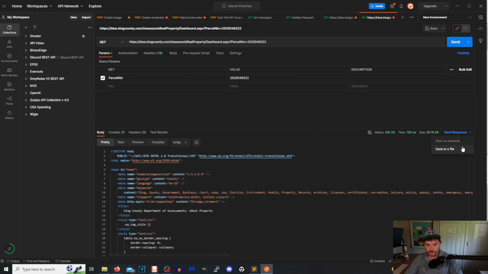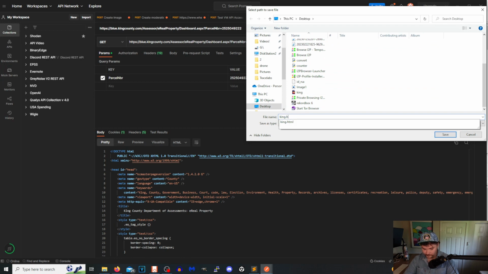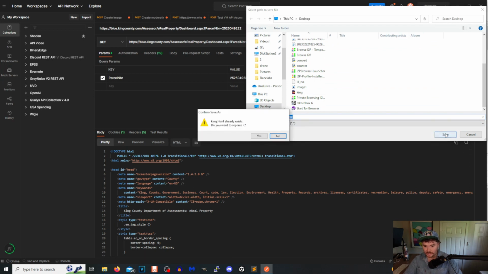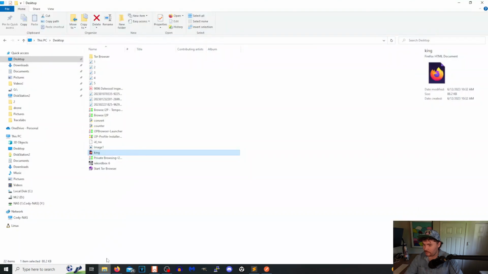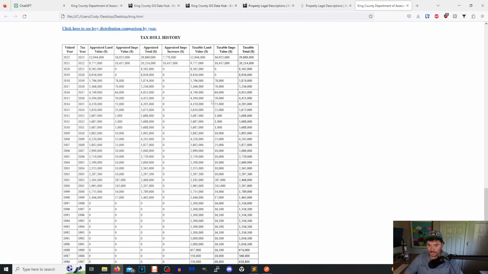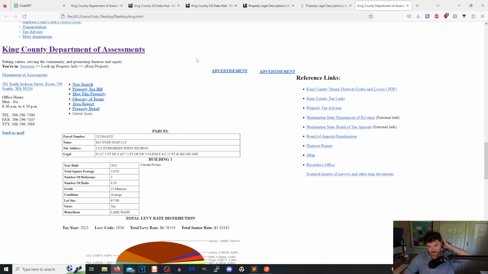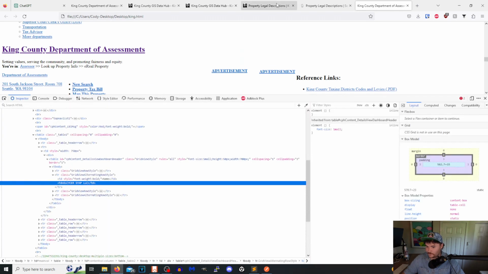It is HTML, so we'll save to a file, and then we are just going to name this one king.html. Hit save. Yes, I know it exists. We'll go ahead and open it up real quick. And this is what we got. So it is an HTML file. And what we are trying to gather from this is the name of the property owner, whether that's the LLC or the person itself.